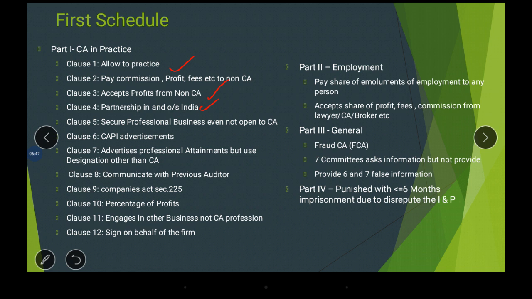What he did, he wanted to engage in another business which is not a CA profession. Now I am thinking that he entered into agreements. He took a lot of amounts through the firm, from different people. Without my signature, how can he act in that way?